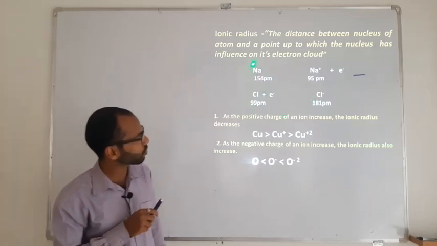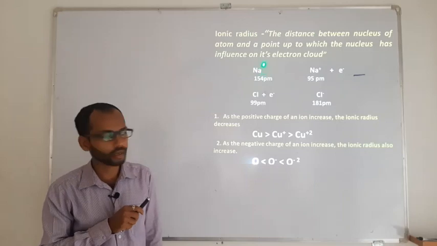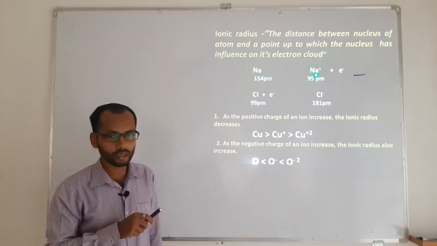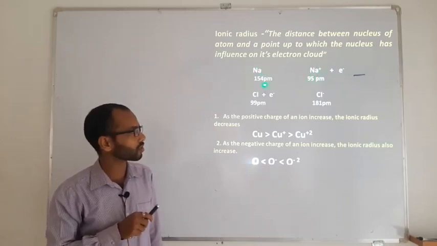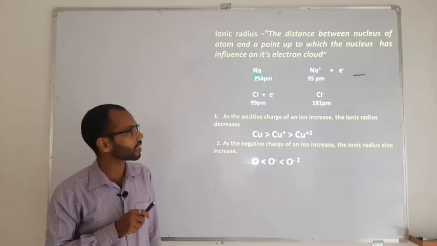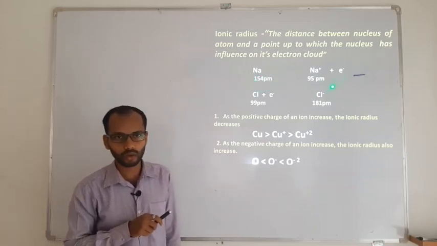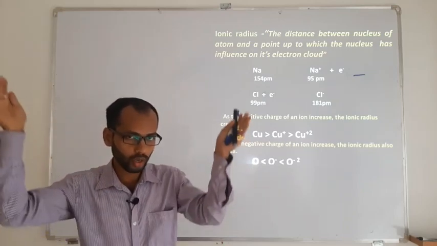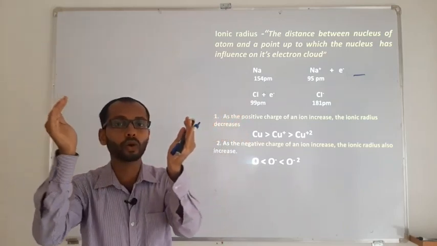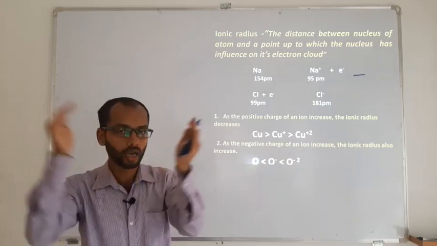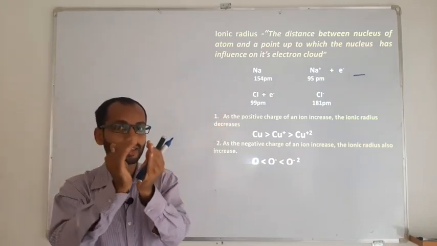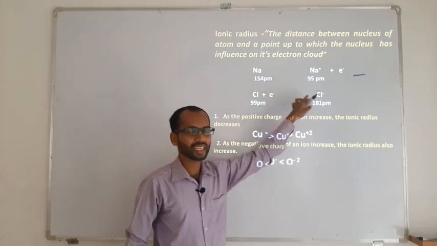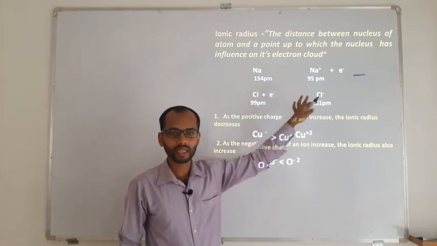The size of sodium was 154 picometer, whereas the size of the sodium ion, Na plus, is 95. So it is clear that whenever any element loses an electron, there is an increase in the effective nuclear charge, and because of that, contraction of the atom takes place, and the size of the atom decreases.